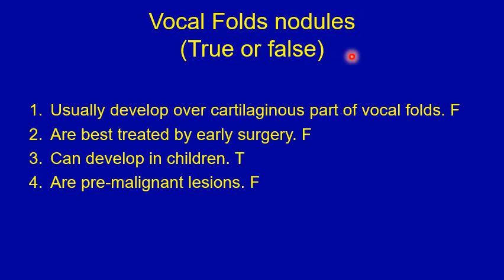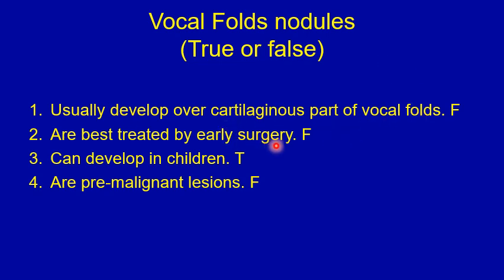The answers for the vocal fold nodules. Number 1, they usually develop over the cartilaginous part of the vocal folds. That's false. They usually develop over the mid part of the membranous vocal fold. This is the part that is most subjected to collision and friction during the oscillation of the vocal folds. This is where the vocal fold nodules can originate.